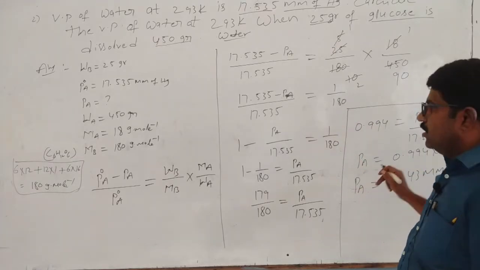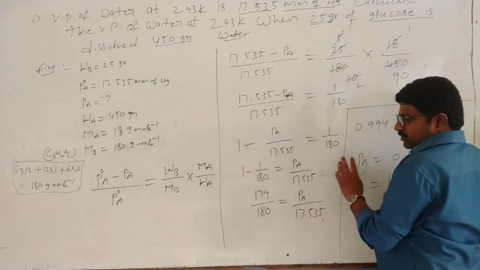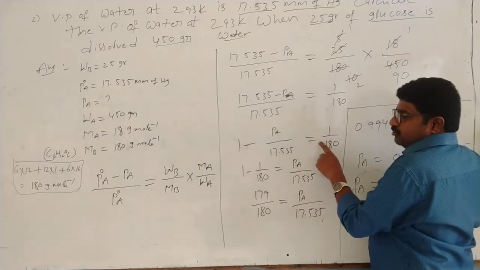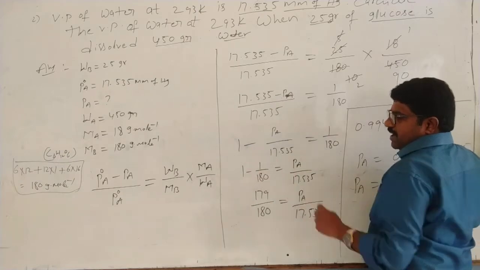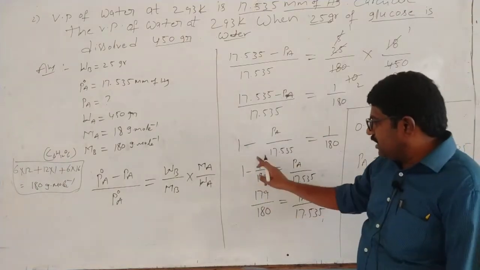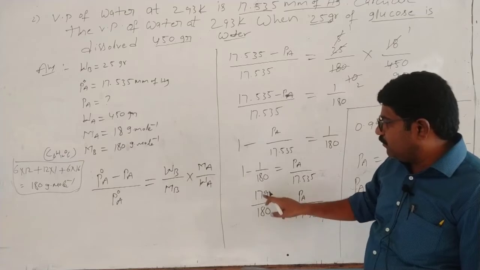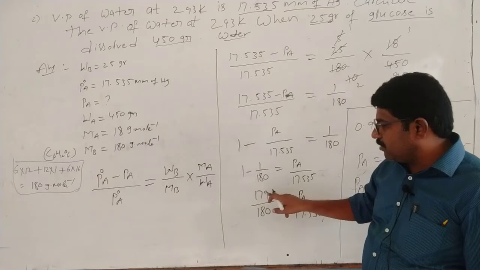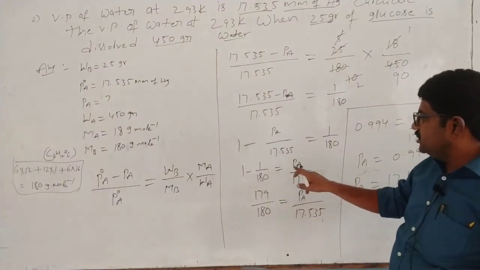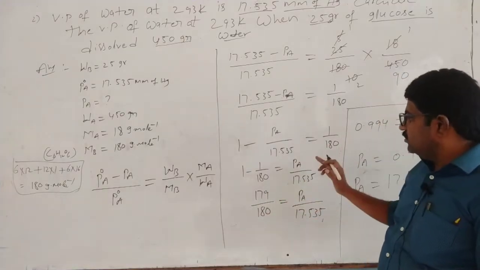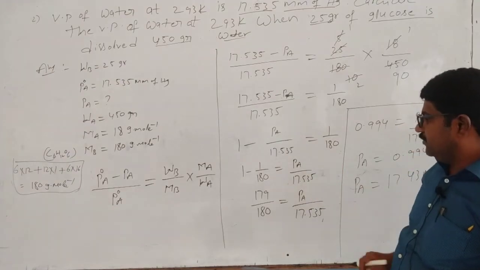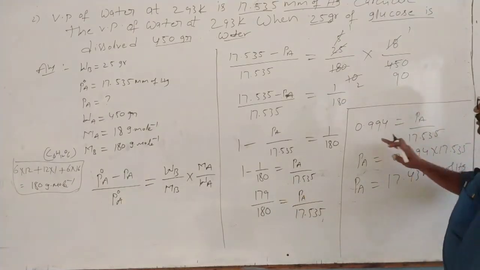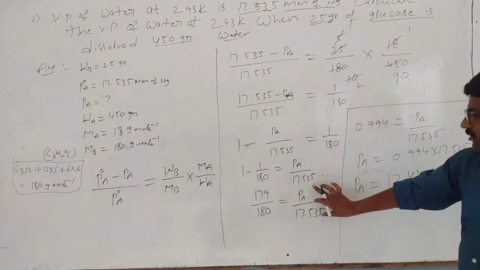Shifting the minus sign and the 180 to the other side, we get 1 minus 1 by 180, which is 179 by 180, equal to PA by 17.535. After dividing, we get 0.994.